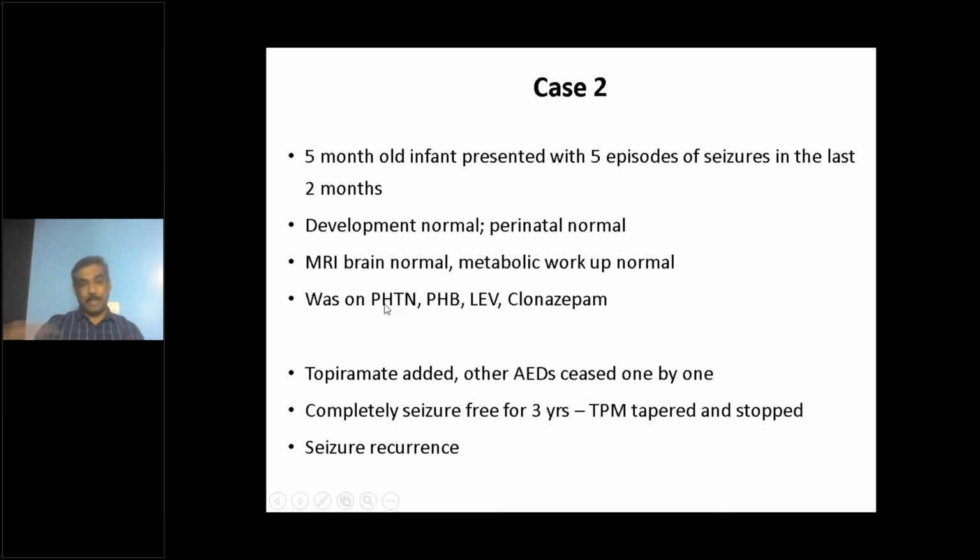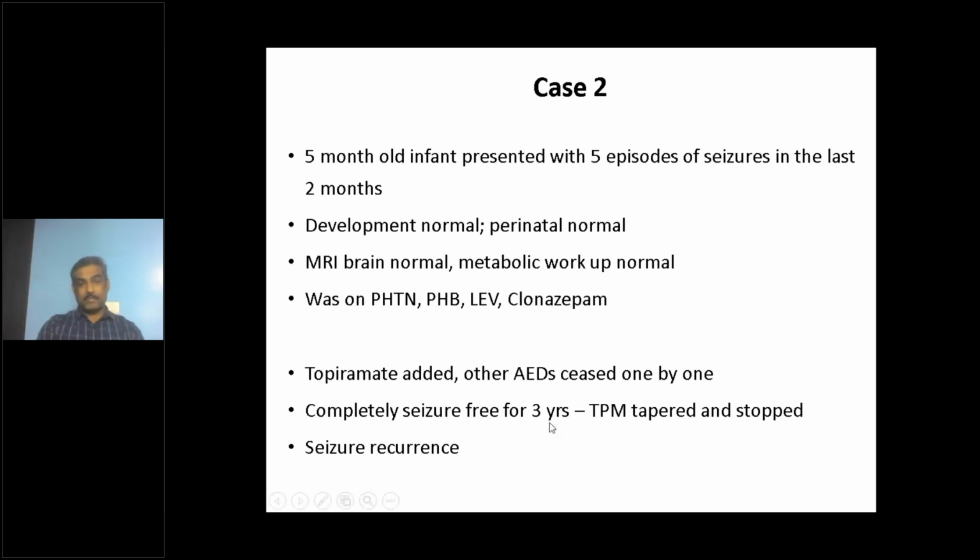Usually these are fast metabolizers with erratic drug levels. So phenytoin is not a very good option for these infants because you cannot maintain the drug level. So we added topiramate, and other antiepileptic medications have been slowly tapered.